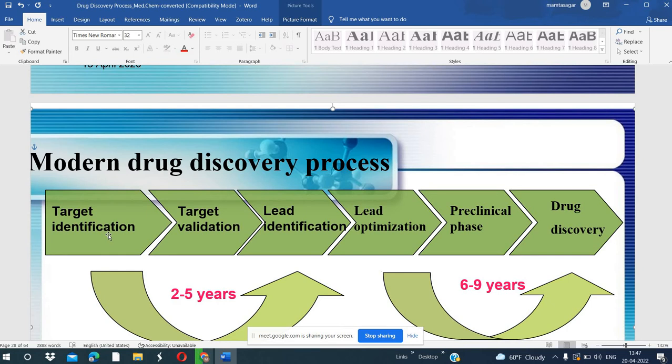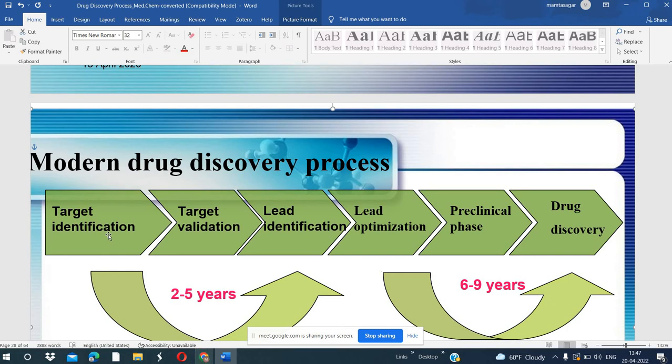After the identification of the target molecule, the next process is target validation, that is, which target we should select. There can be more than one target, there can be a whole pathway. From the disease process pathway, we can select one protein. So which one is the most potential target? We should select the potential target. What is the criteria for the selection of the target?